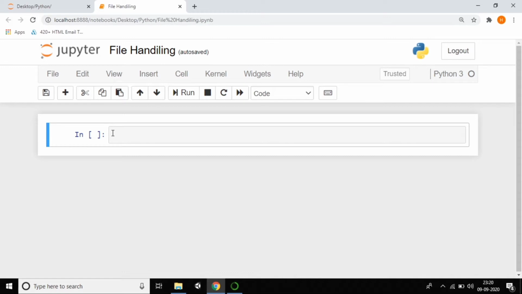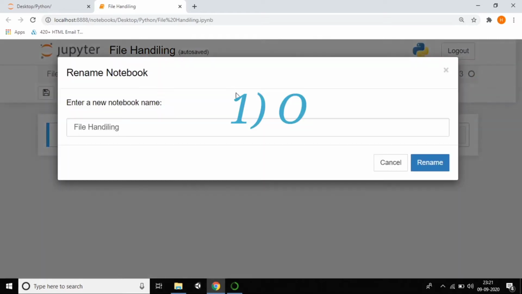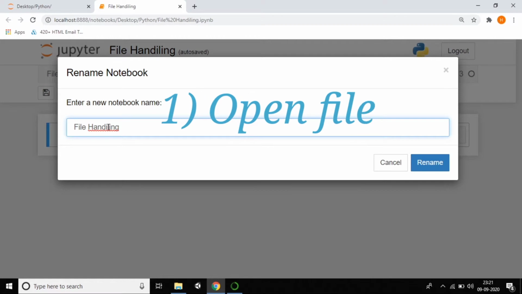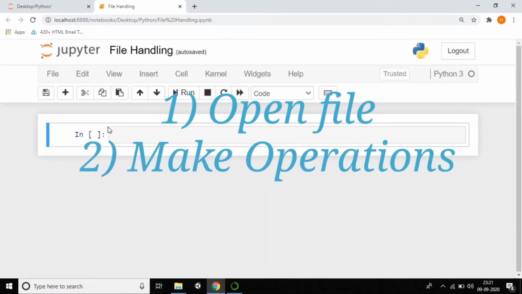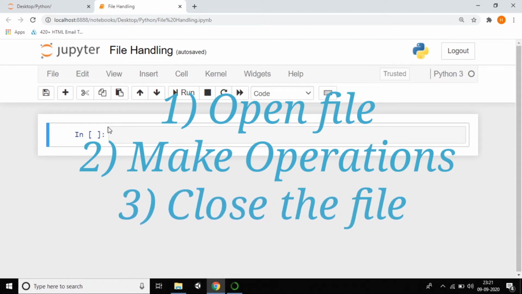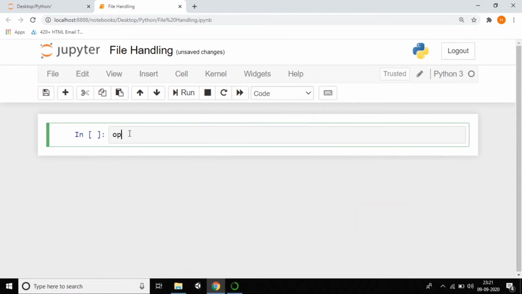Just observe. If you want to do file handling in Python, you need to follow some steps. First, you need to open the file, then do some operations, and then close the file. These three steps are very important. The first step is to open the file. To open the file, we have a function called open.